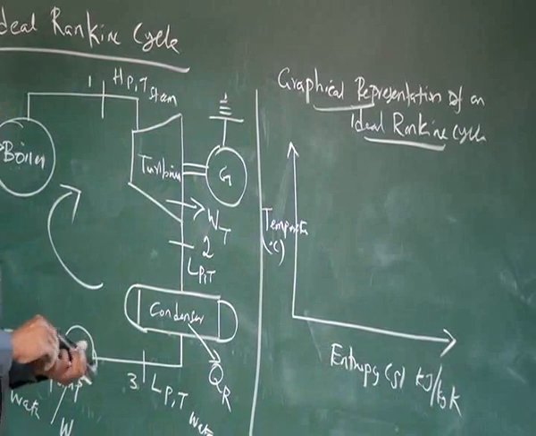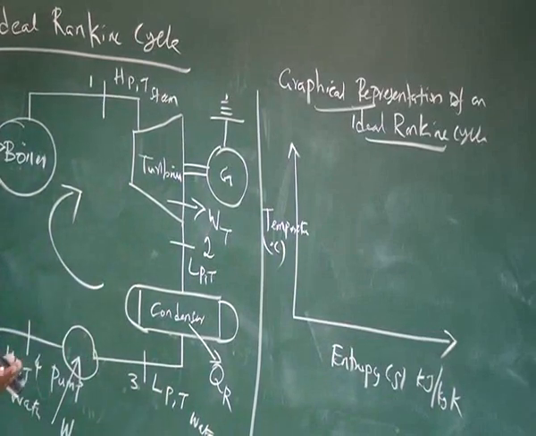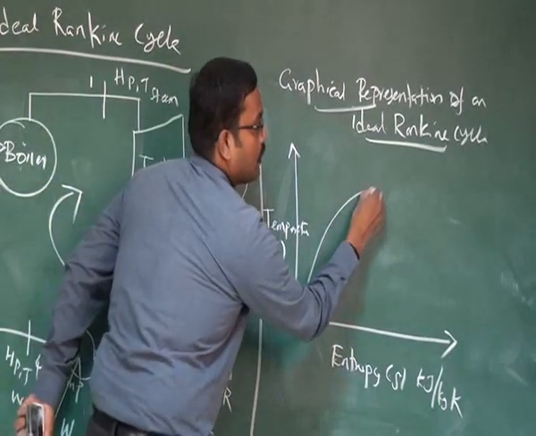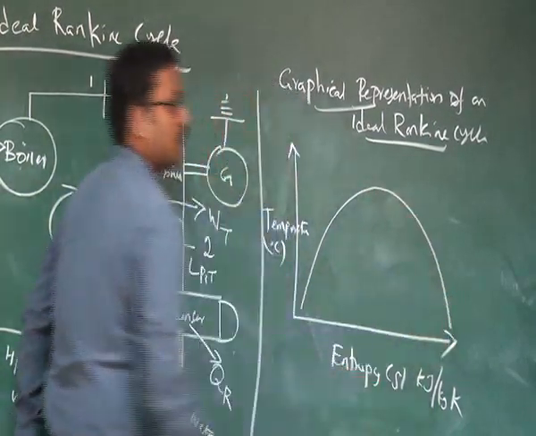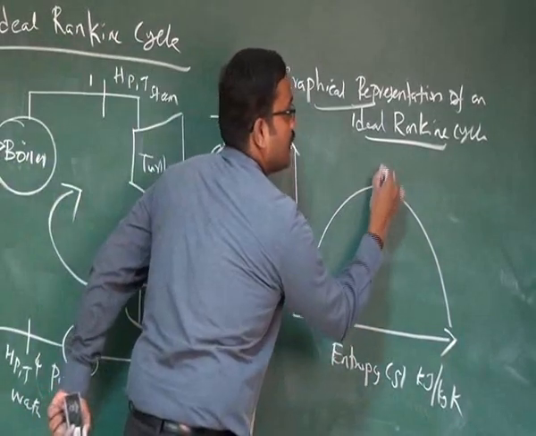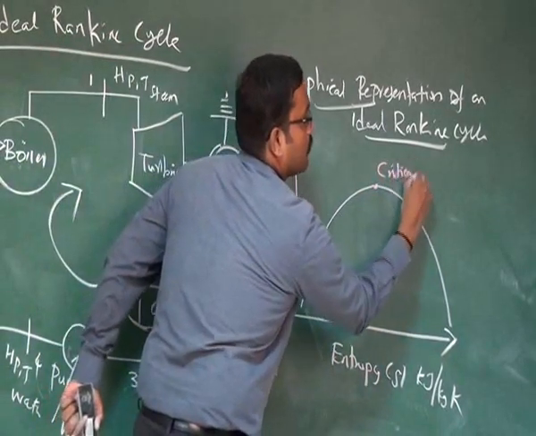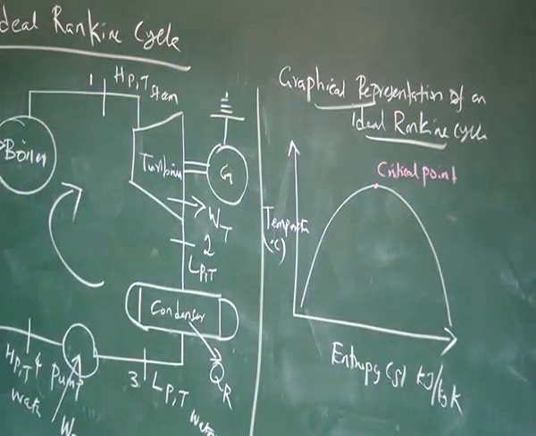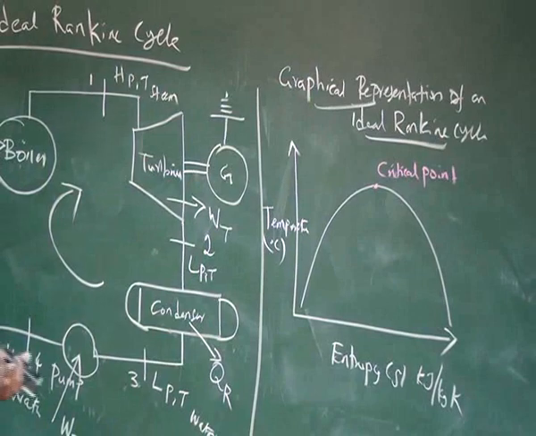So here we have different lines. The first one is this dome. The topmost portion of this dome represents the critical point. I mentioned what the critical point is.